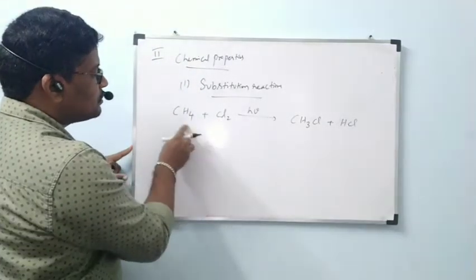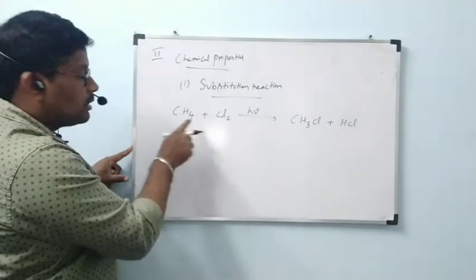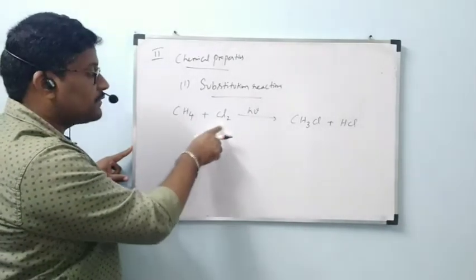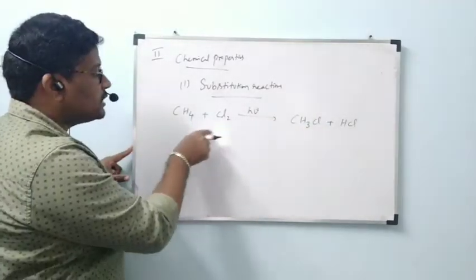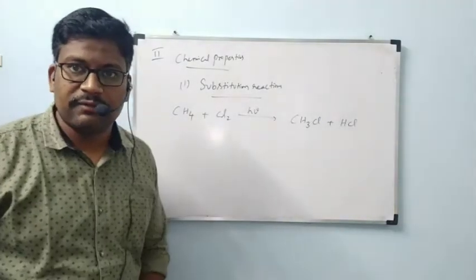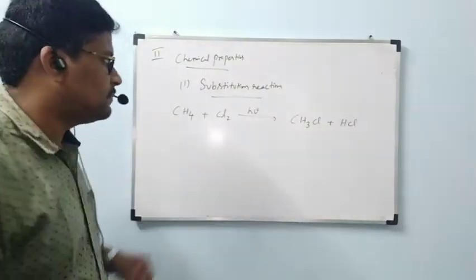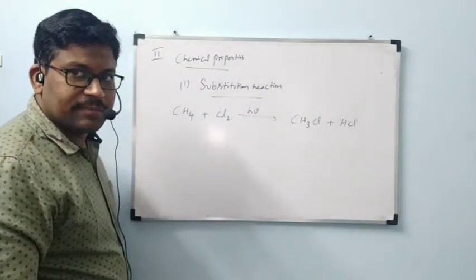One chlorine will substitute this hydrogen. This hydrogen is going to react with another chlorine. The hydrogen present in methane will react with one of the chlorines and form HCl. Another chlorine is going to replace this H. These types of reactions are called substitution reactions, as we have already seen. That is the first step. There is a chance it will continue with another step also.